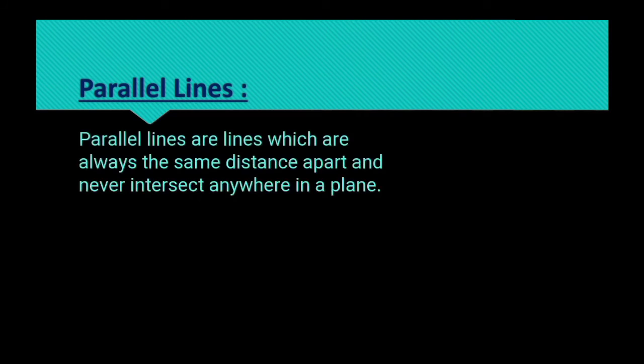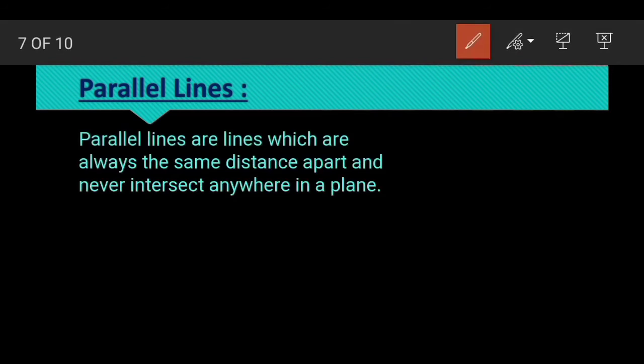Now come to parallel lines. Parallel lines are lines which are always the same distance apart. Two lines having the same distance apart never intersect anywhere in a plane. These are the two lines. They are always equidistant from each other and never intersect anywhere in the plane.